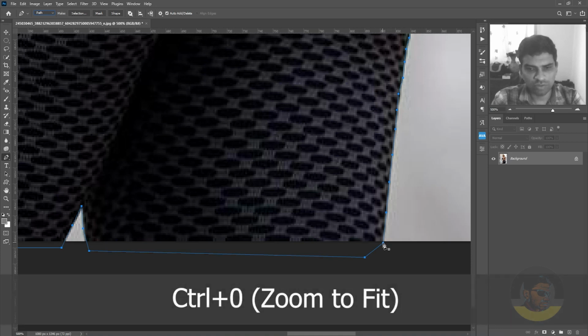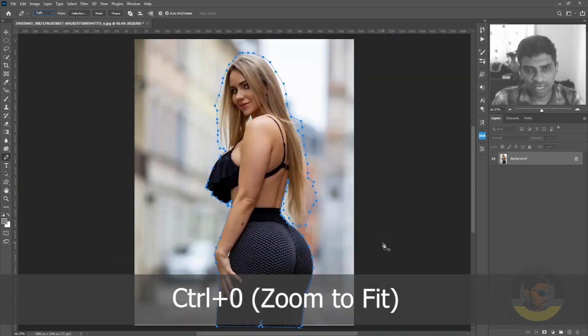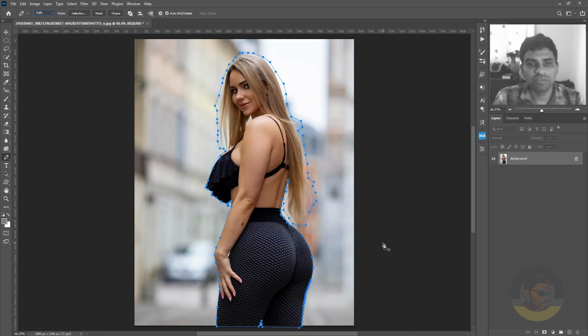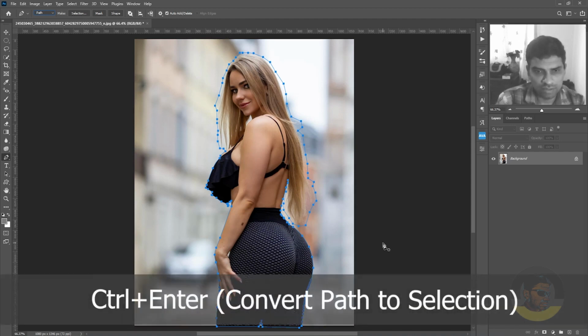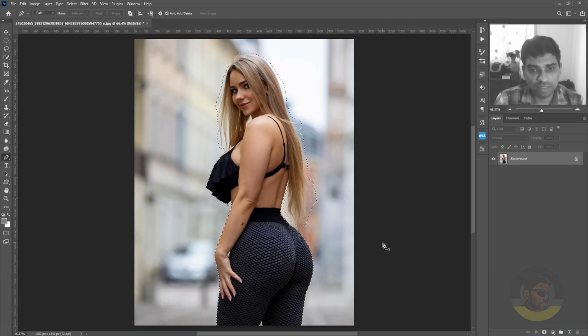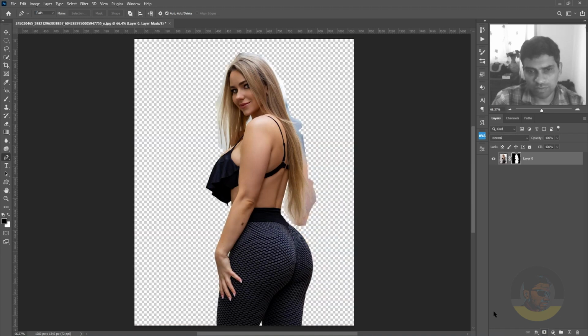Press Ctrl 0 to zoom out to fit, and now it's time to convert this newly created path into selection. So I will press Ctrl Enter to convert this into selection. Next, go to the layers panel and click this button, add a layer mask which will remove the background.